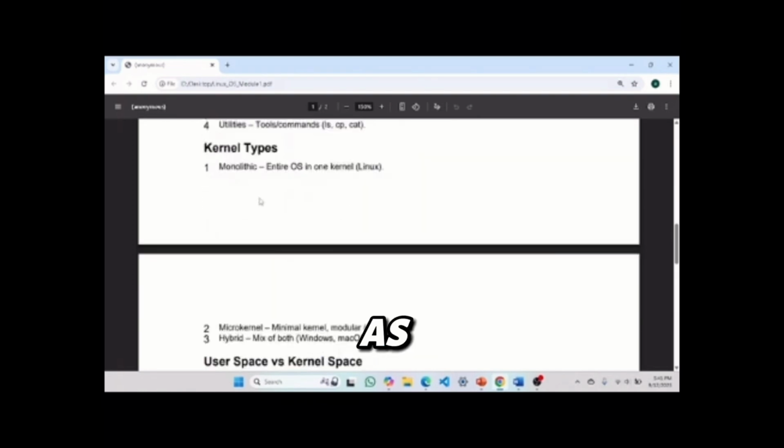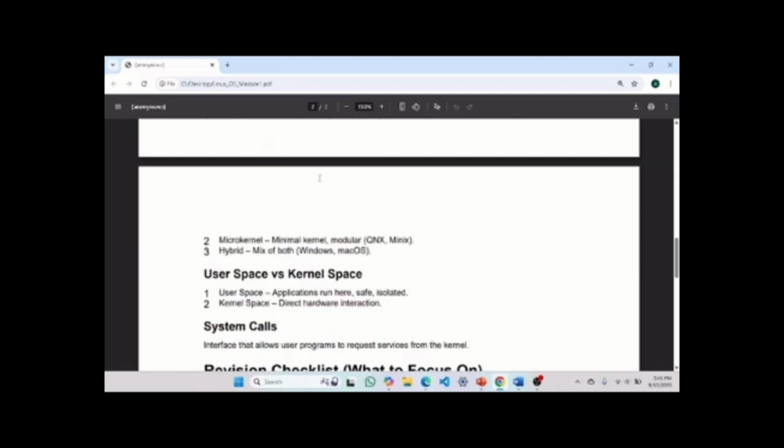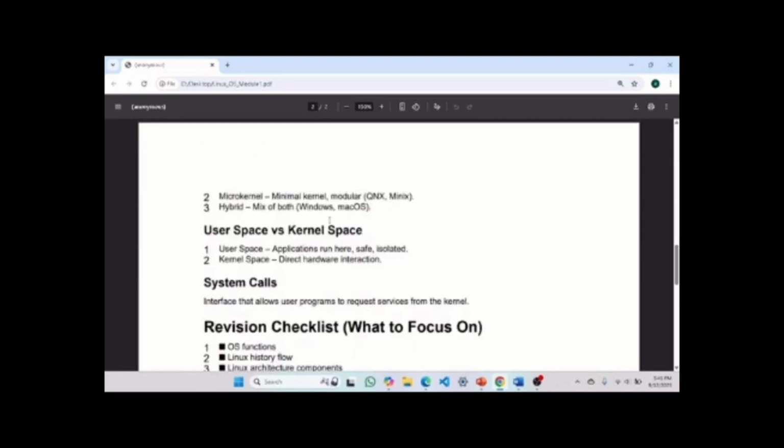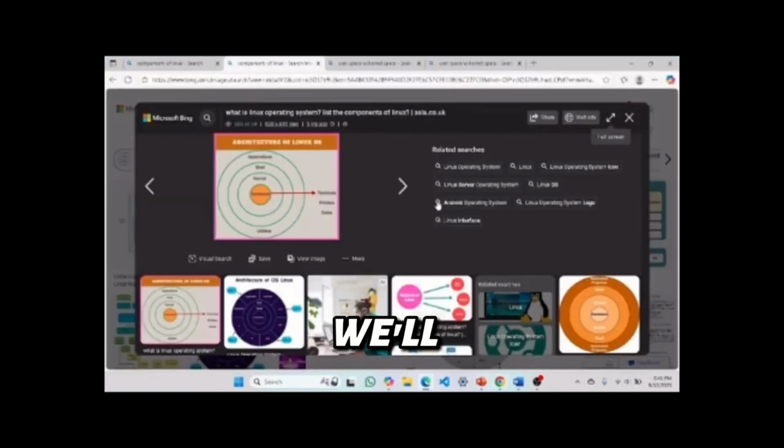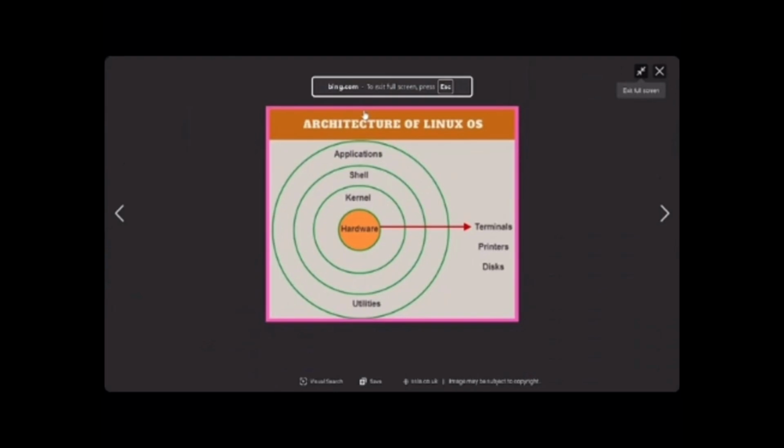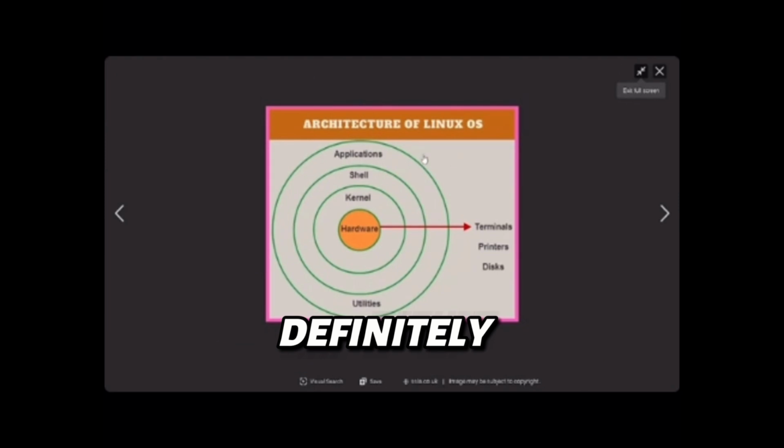Some kernel types are monolithic, where the entire OS is in one kernel, micro, and hybrid. I hope you got this point. No worries, this is just a word. Let's see, I'll show you the architecture of Linux. If you are preparing for any exam, this diagram will definitely help you. This is the architecture of the Linux OS.